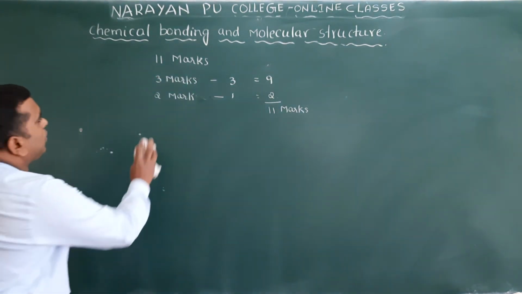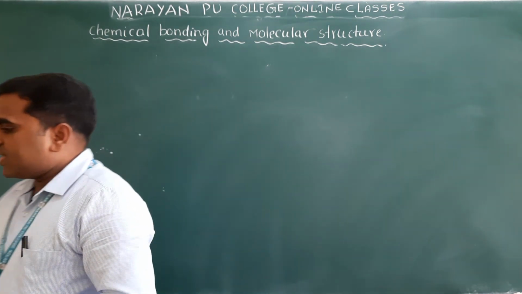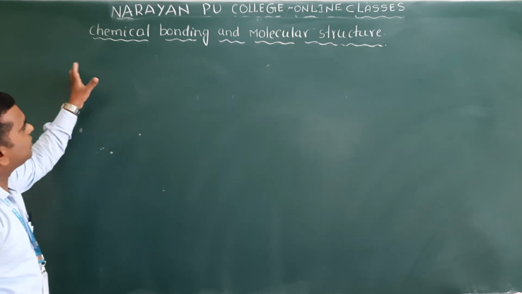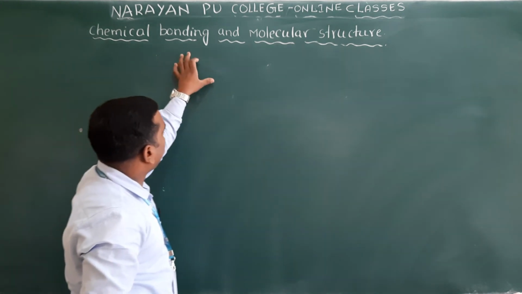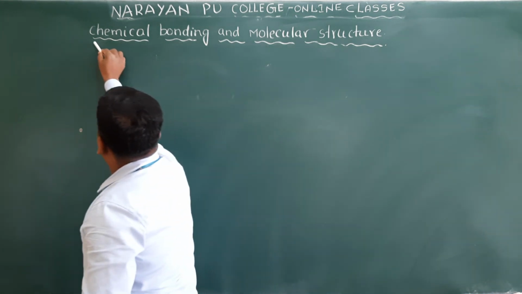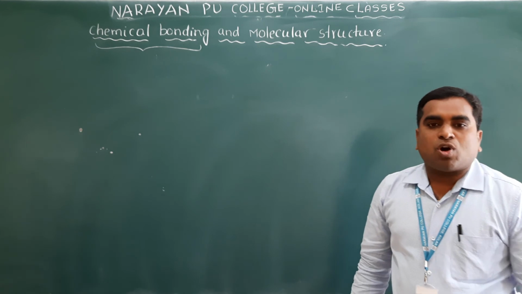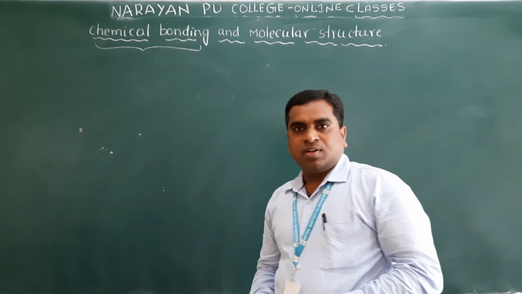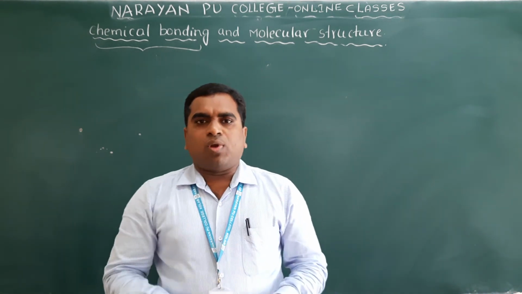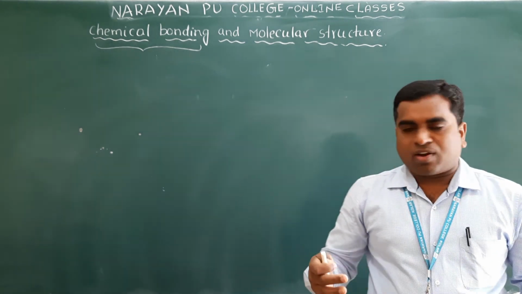And now we will discuss, if you see the heading of the chapter, what is this one? Chemical bonding and molecular structure. Clear? Chemical bonding means we will discuss in this chapter the different types of chemical bonds. We have covalent bond, ionic bond, dative bond, and van der Waals forces.